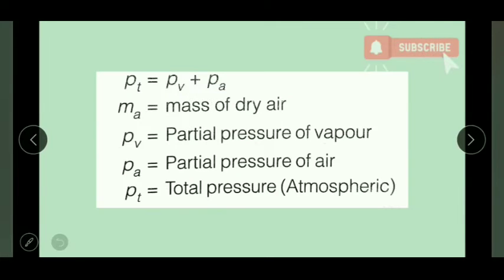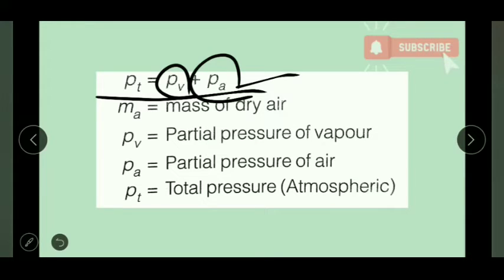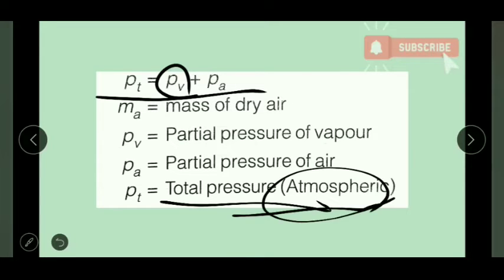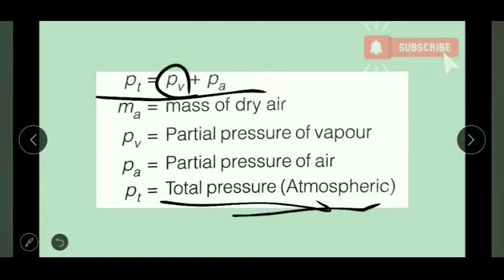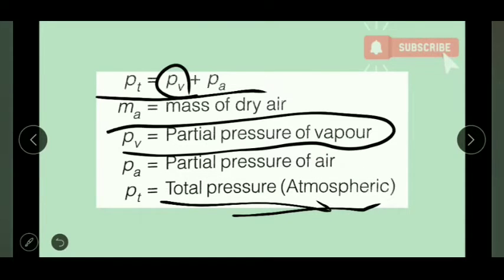So let us move forward, and if we calculate the total pressure over here, then the total pressure will be equal to the vapor pressure plus the pressure of air. This relation you have to remember. Here PT is the total pressure or atmospheric pressure, and PA is the partial pressure of air. Keep these in mind, as we'll be using these terms. PV is the partial pressure of vapor, and wherever I use MA, that will represent the mass of dry air.